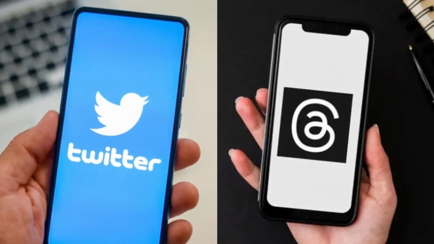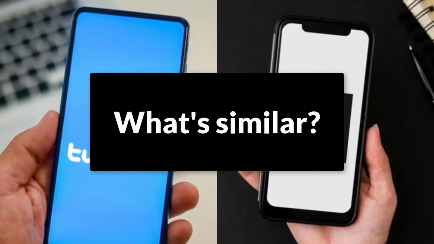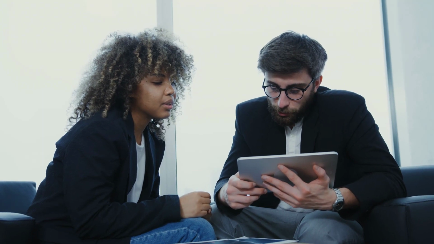Threads versus Twitter. What is the difference and what is similar? If you're interested to know, then keep on watching.